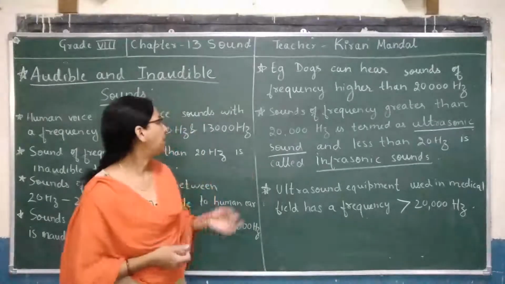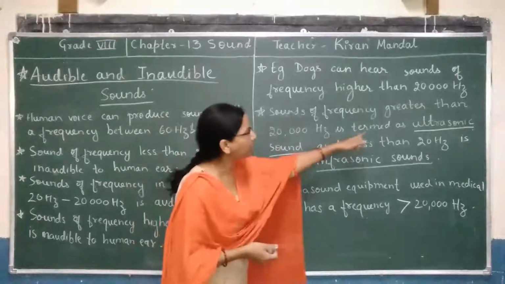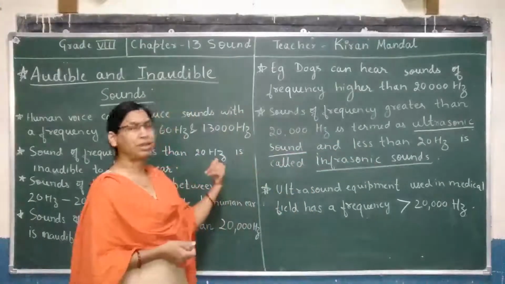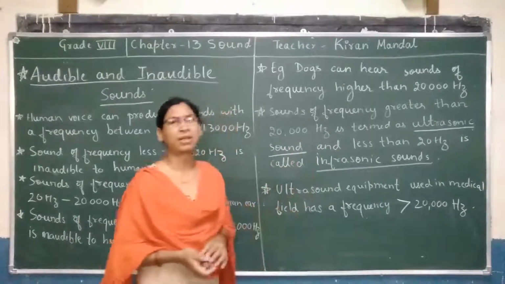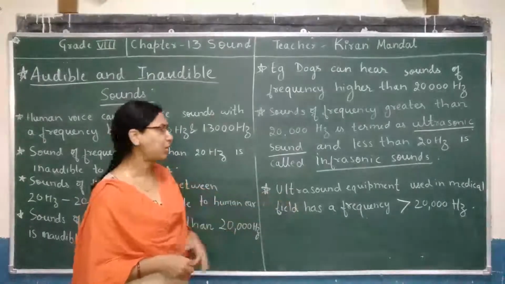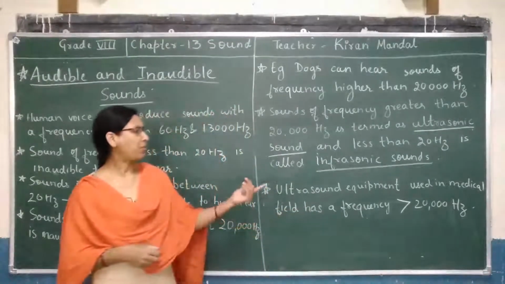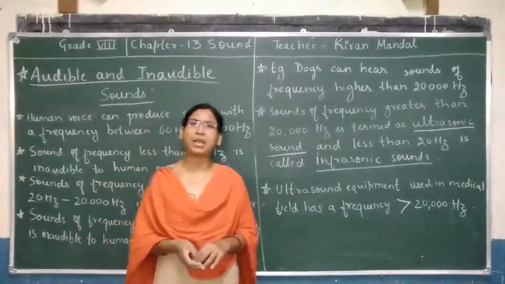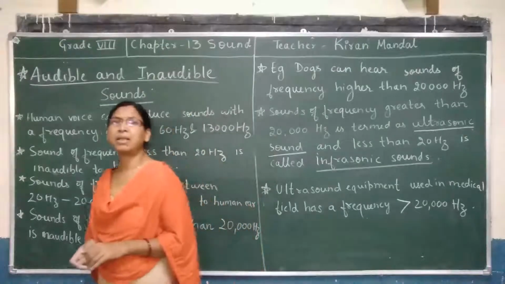Next, sounds of frequency greater than 20,000 Hz are termed ultrasonic, which I already explained, and less than 20 Hz are called infrasonic sounds. Ultrasound is used in the medical field also. It is sound of frequency greater than 20,000 Hz. So this was about audible and inaudible sounds.